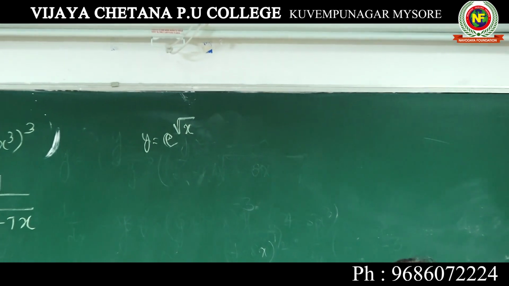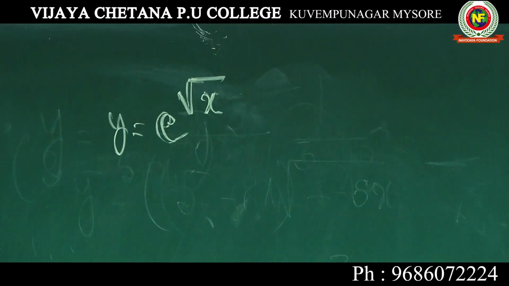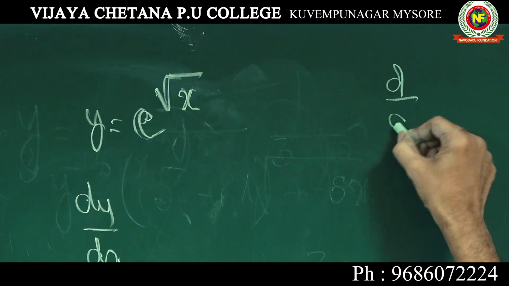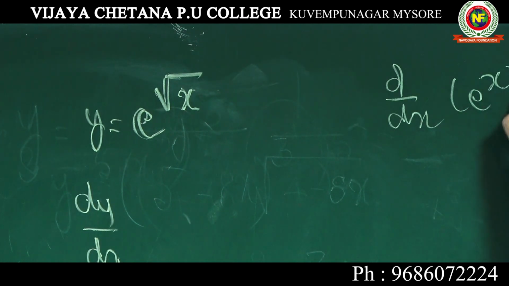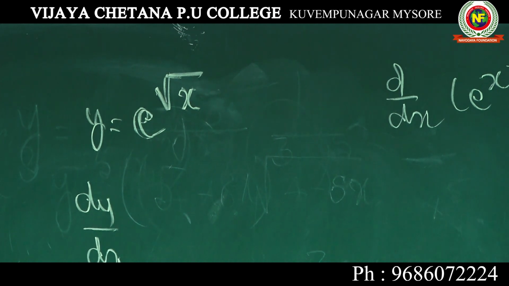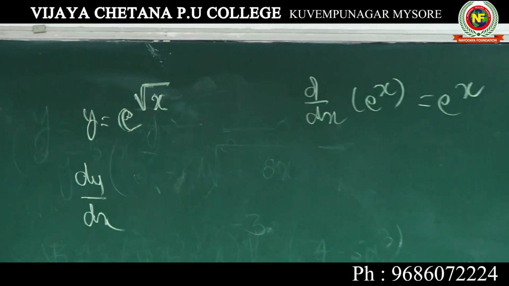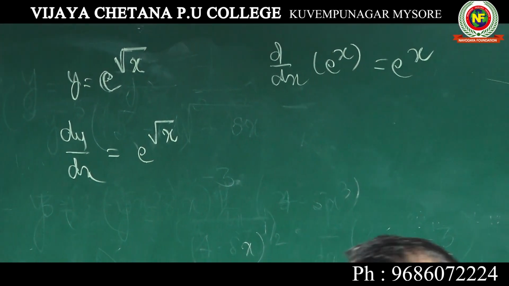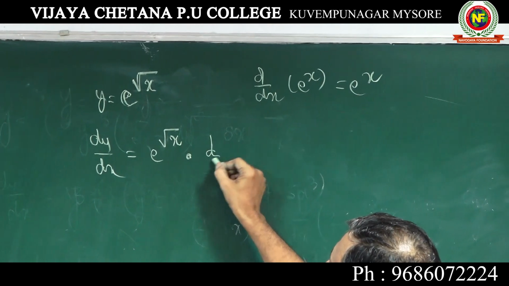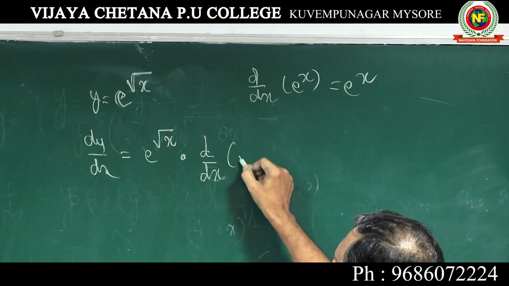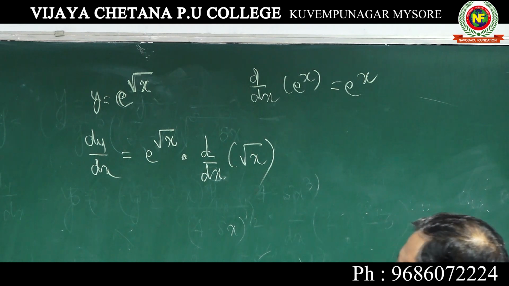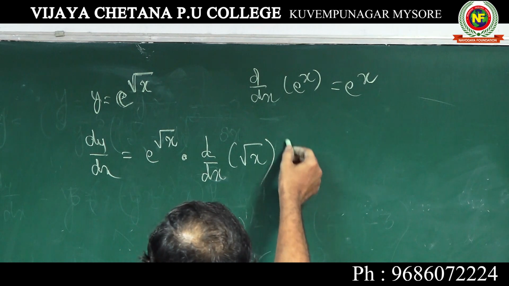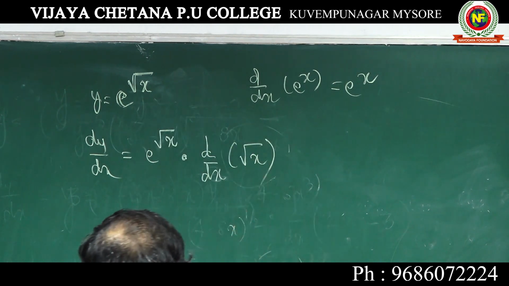What is the differentiation of e power x? You know very well, d by dx of e power x is e power x only. You should note this. Here e power root x is e power root x only, but, this is very important, two functions are involved, into d by dx of root x. Many students forget this, d by dx of this root x.